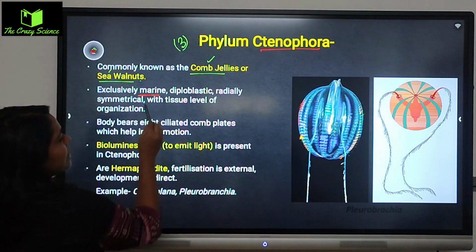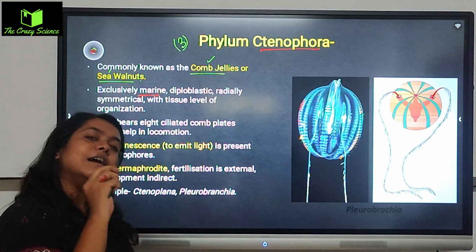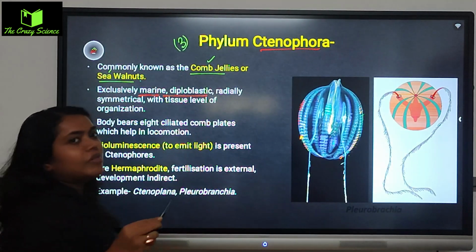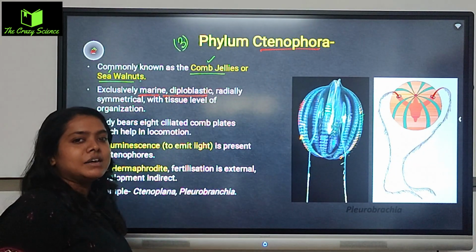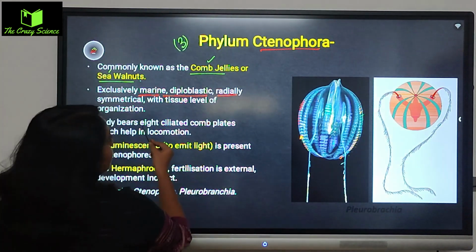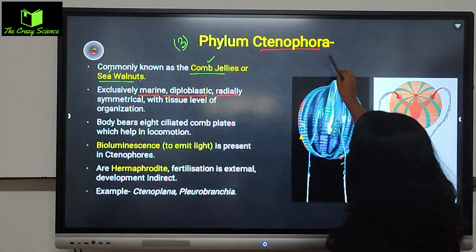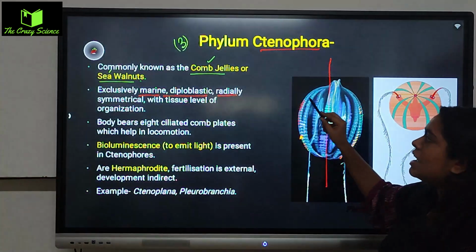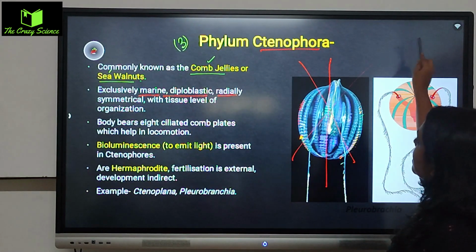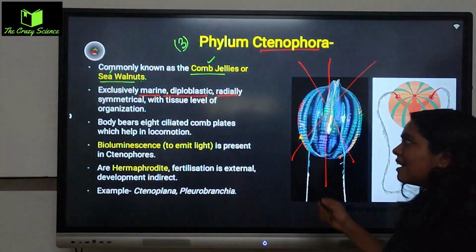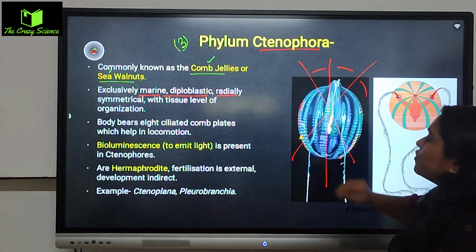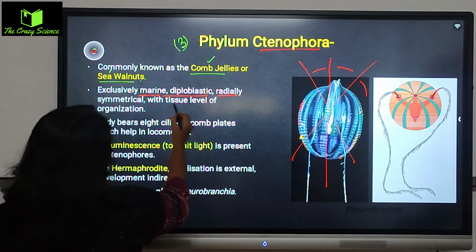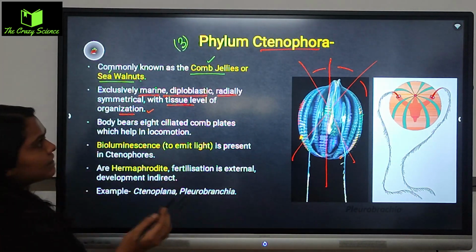Okay, so this can be called the comb jellies or the sea walnut, exclusively marine. As I said, you will never find them in pond waters. They are truly seen in the marine. Diploblastic means you will get to see ectoderm and endoderm. Radially symmetrical, as I said, the radial means it can never be cut by a single line. If you cut, you won't get the similar halves. You have to cut 2 or 3 times by their main axis. Only then you will get to see the equal halves of them. Okay, this is called radially symmetrical, and tissue level organization is there as in the cnidaria.